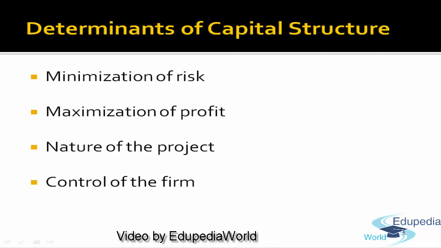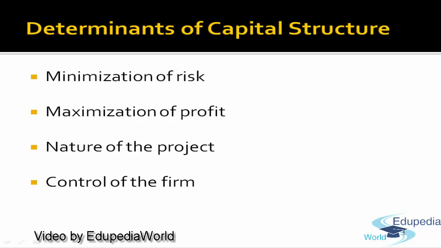So, in forming a capital structure, what components should be there? There are various determinants to form that capital structure. As we discussed, the company has to minimize the risk and maximize the profit. This is the basic objective. We already studied this in cost of capital. If the company wants to raise funds, which two factors will be considered? What are the basic two determinants? Minimization of the risk and maximization of the profit.